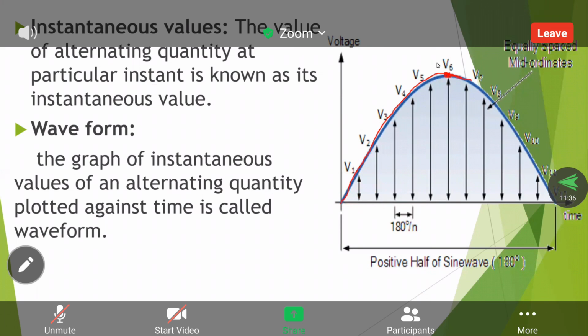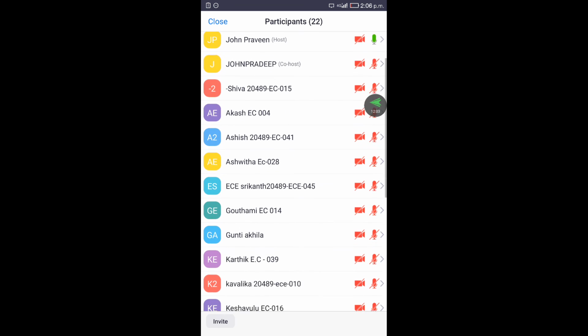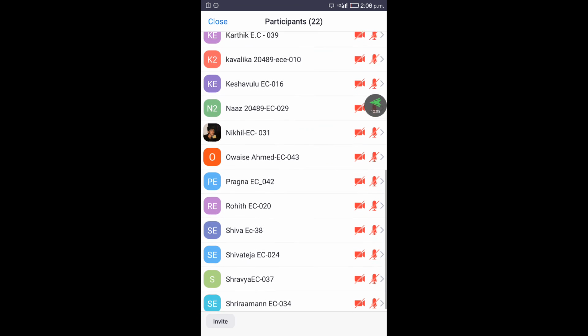So for example, assume it is 10 volts. It may be 9 volts, 8 volts, whatever it may be. Assume 10 volts is the maximum. At V5 it is not 10, and at V7 it is not exactly 10, so the value changes. Which one is the highest value in the half cycle? That is called the amplitude.